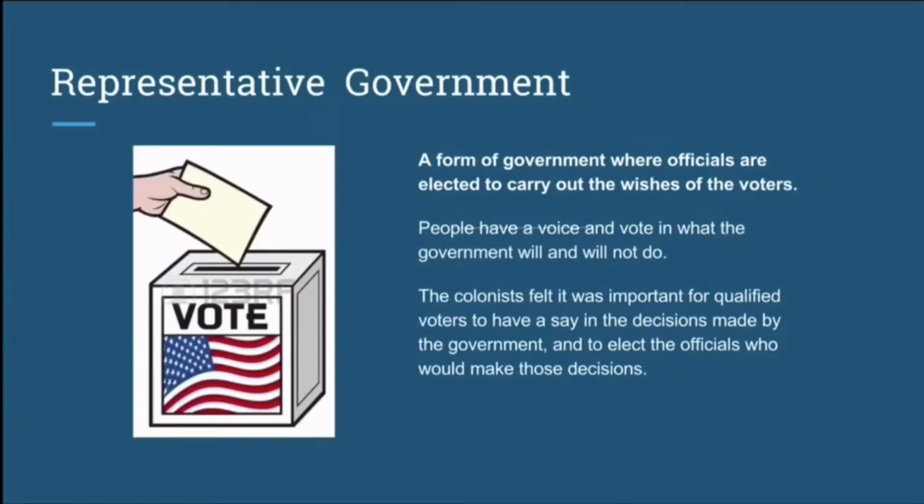A form of government where officials are elected to carry out the wishes of the voters is called representative government. People have a voice and vote in what the government will and will not do, but the colonists felt it was important for qualified voters to have a say in the decisions made by the government and to elect officials who would make those decisions. In other words, the leaders in government will represent the people.